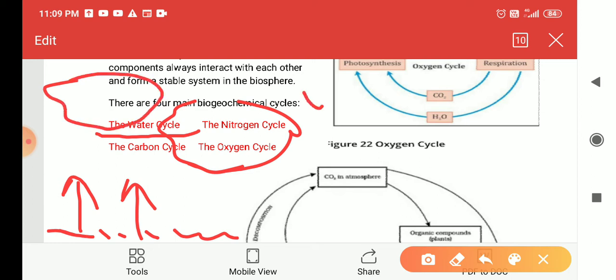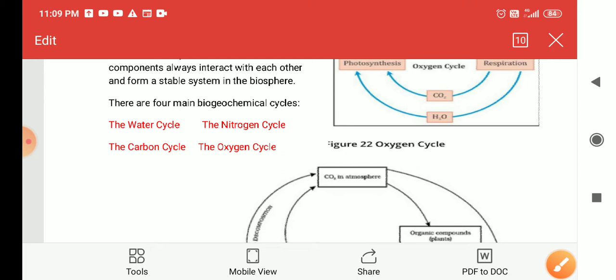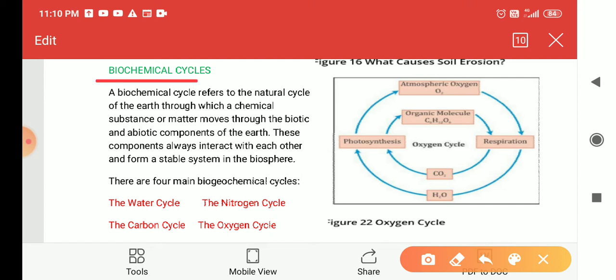When these clouds become too heavy, the water falls down on the earth. So water comes back to the earth's surface. This was the water cycle, which we have studied already. Similarly, many other cycles are found in nature. These cycles are called biochemical cycles.